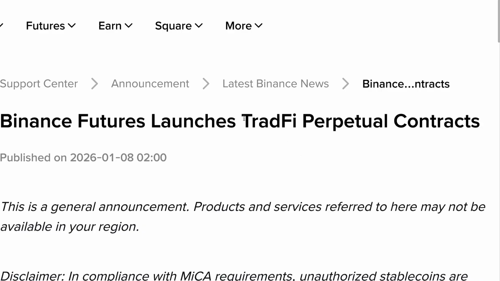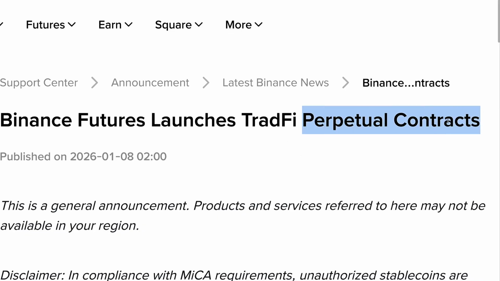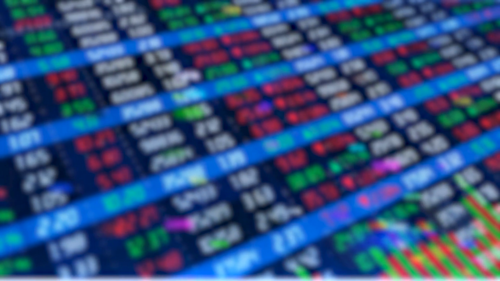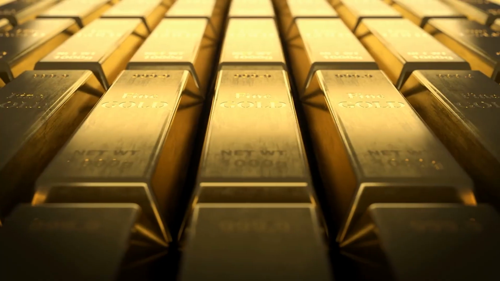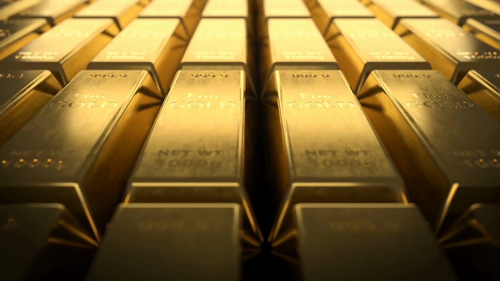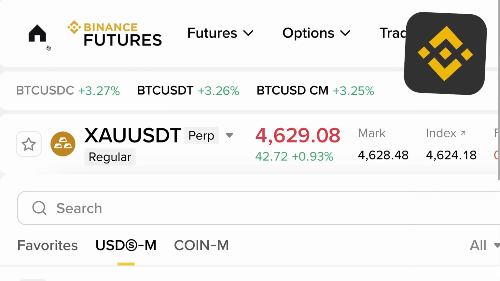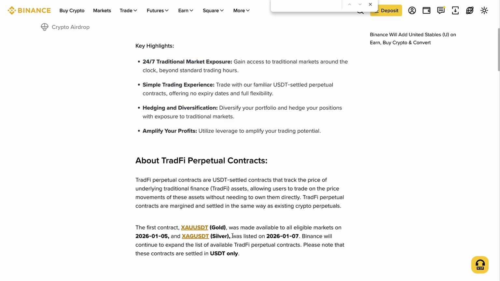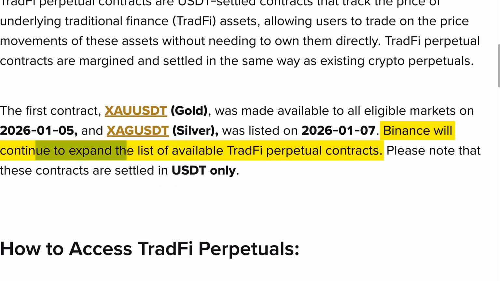And notice here that the Binance TradFi are perpetual contracts, so they are futures or derivatives trading, not spot trading, so you don't have the physical ownership. When you are trading these TradFi products, you are speculating on the price and getting price exposure, but not physically owning gold or silver, for example. At the moment of recording this video, Binance has launched gold and silver futures trading, and according to their announcement, Binance will continue to expand the list of available TradFi products.